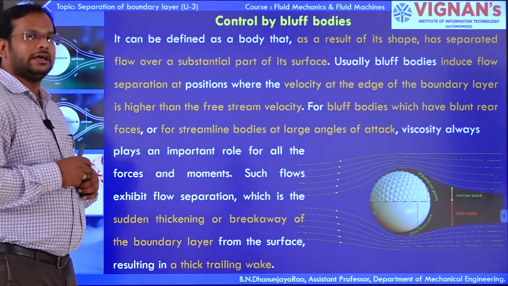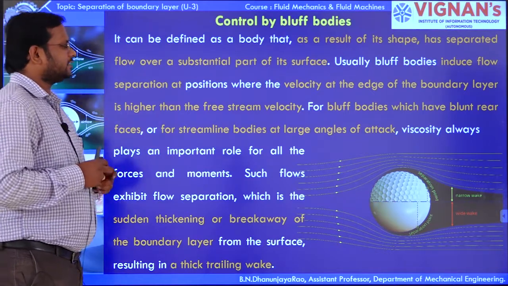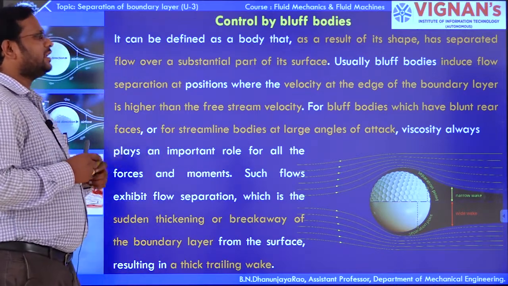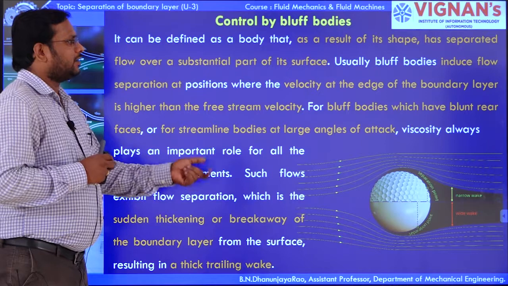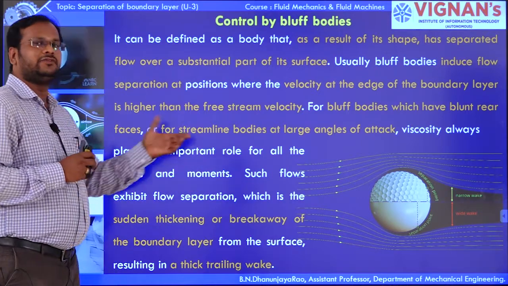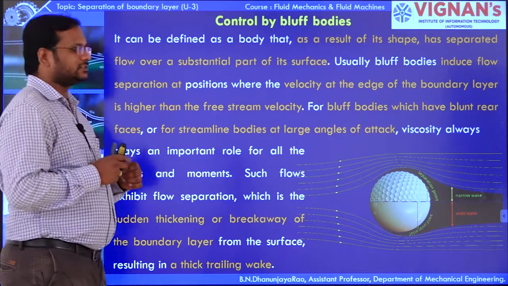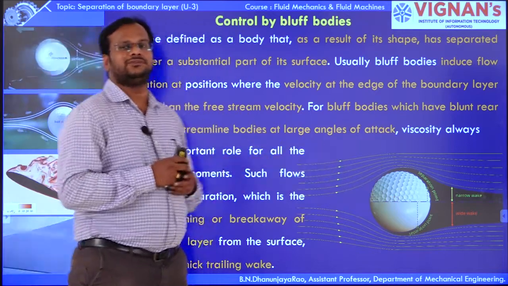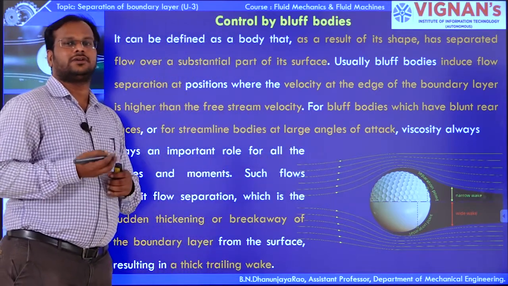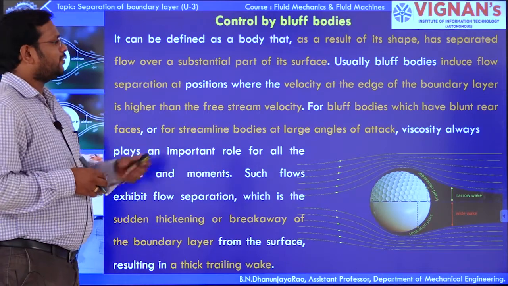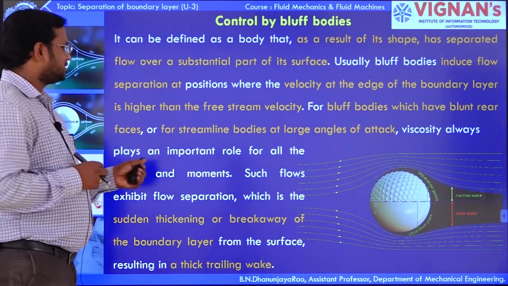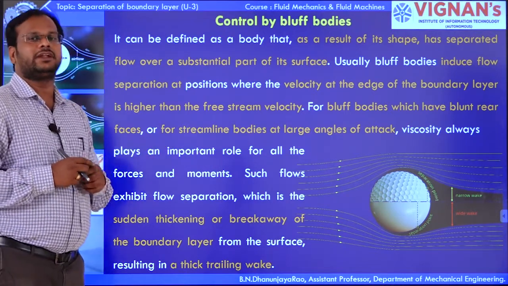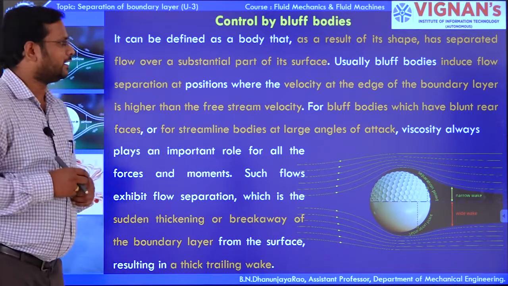Usually bluff bodies reduce flow separation. Yes, this bluff body is going to reduce the separation at positions where the velocity at the edge of the particular boundary layer is higher than the free stream velocity. At this particular edge, the velocity is higher than the free stream velocity, so that the separations are going to be eliminated. For bluff bodies which have blunt rear faces, or for streamlined bodies at large angle of attack, we can eliminate the separation of the boundary layer.